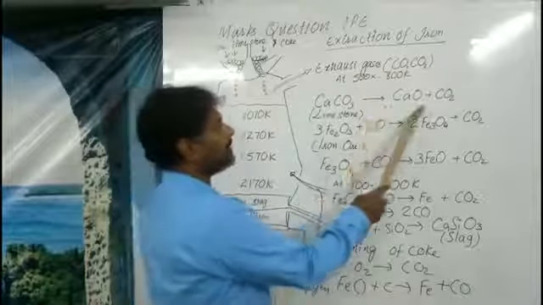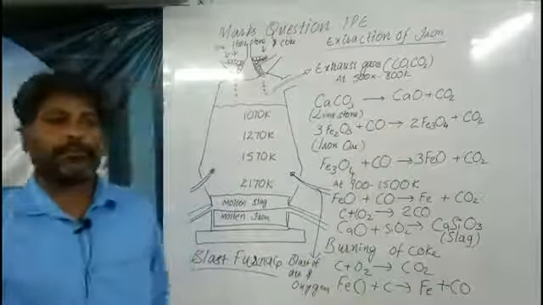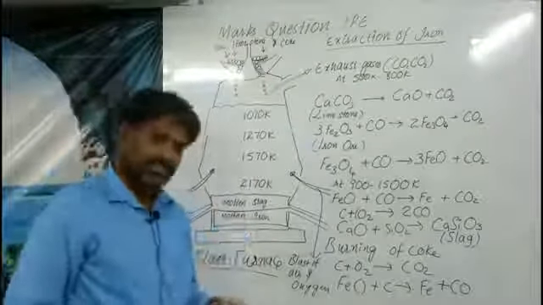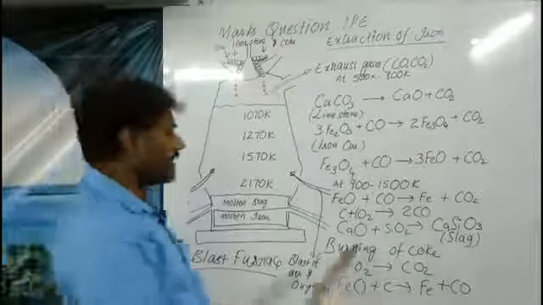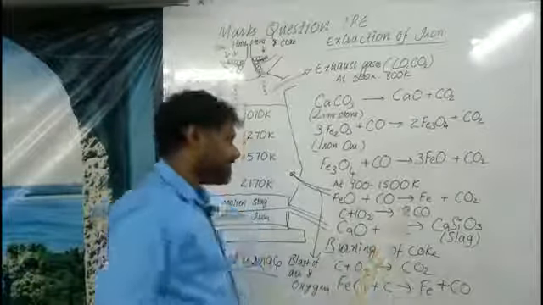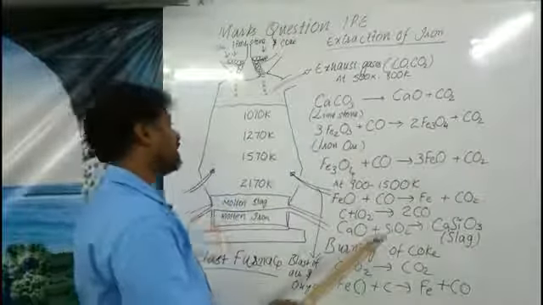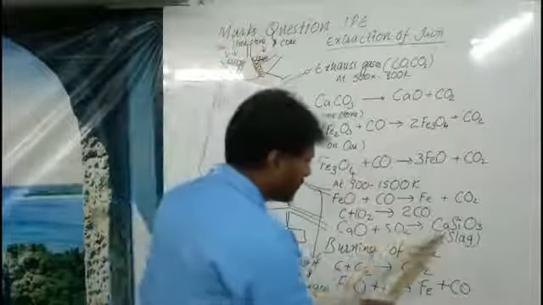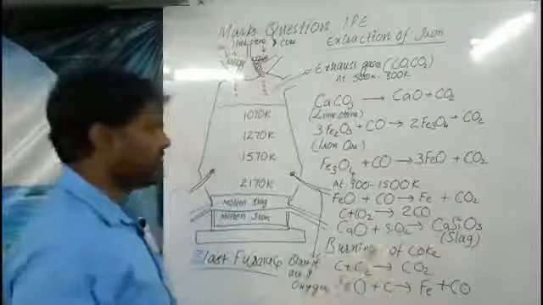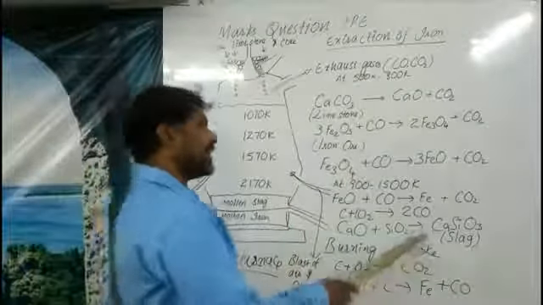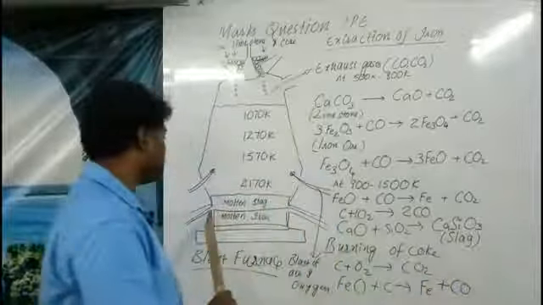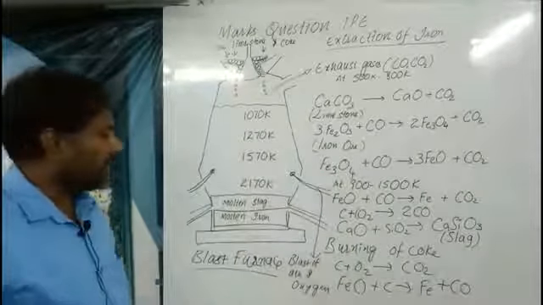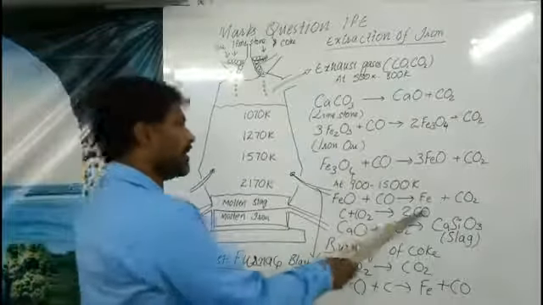The calcium oxide which is present with the iron may not be helpful for the iron, and because calcium oxide is in a powder type of structure, it will disturb. So it once again combines with silicon dioxide. Silicon dioxide present in the limestone itself will combine with calcium oxide to give CaSiO3, calcium silicate, that is slag. Here this is molten slag. This will be removed from time to time, and after that we are going to get iron like this.